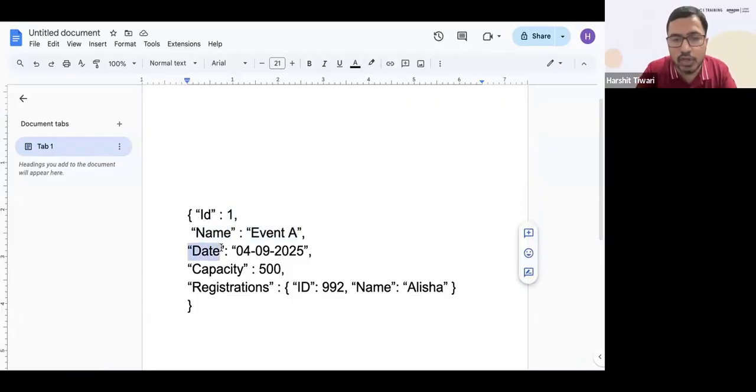At which date is this particular event going to happen? On 4th September 2025, right? That's the value. Okay, key is the capacity. What is the capacity? 500. What are the registrations, right? Which people or who have registered for this, right?